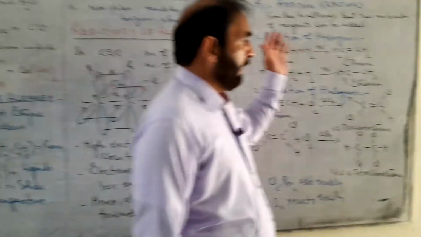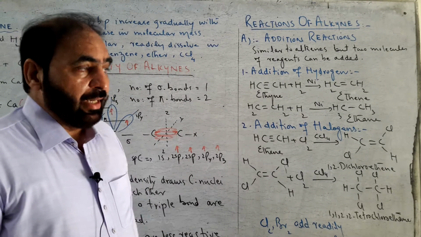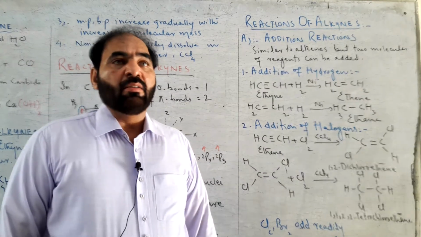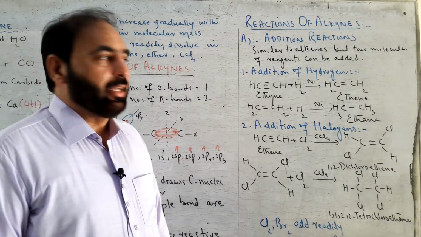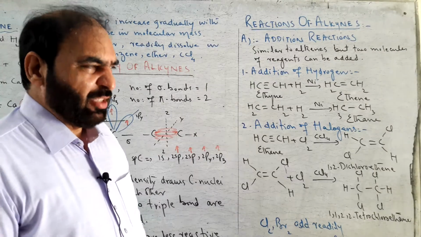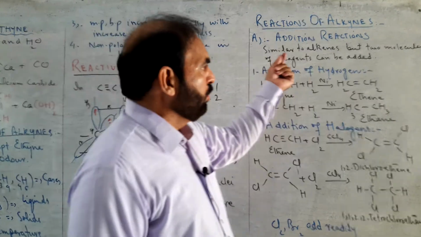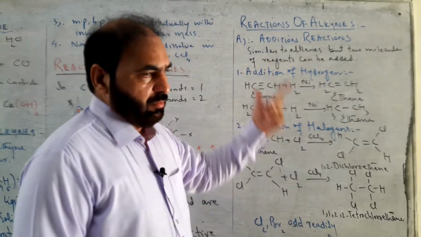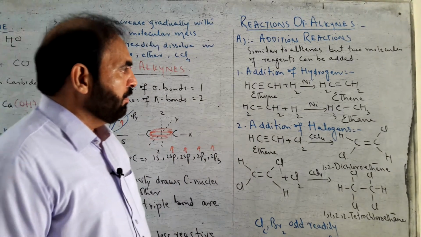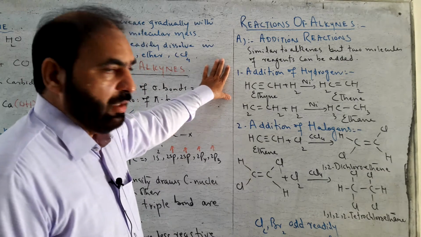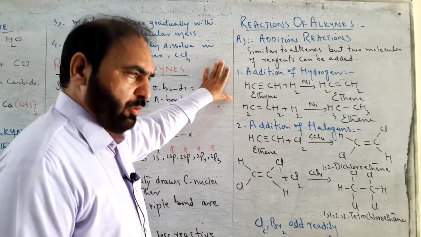Now, reactions of alkynes. Alkynes give similar type of reactions to those of alkenes, but with the difference that there is a 2 molecule addition in case of alkynes. For example, first addition is addition of hydrogen. We can add 2 molecules of hydrogen instead of 1.